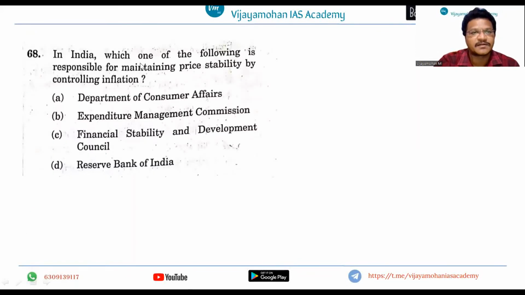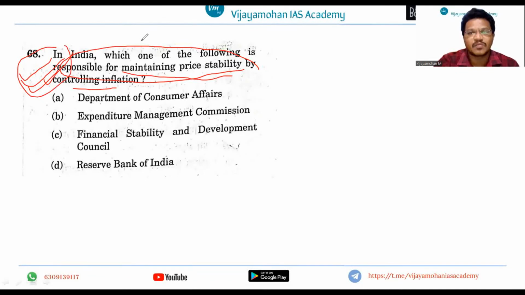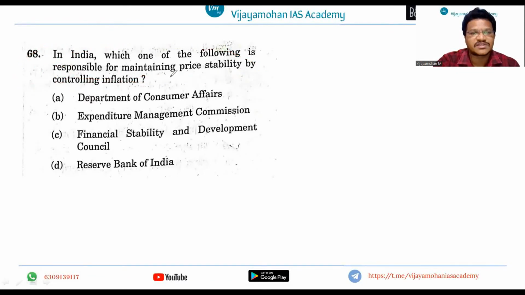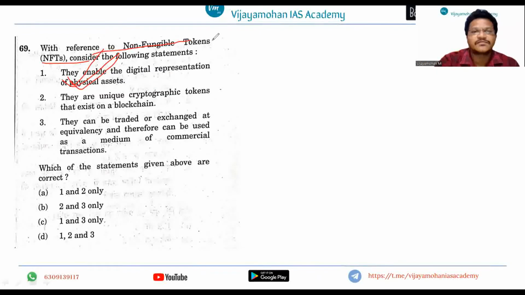In India, which one of the following is responsible for maintaining price stability by controlling inflation? It is a direct question. And again, I told you that the UPSC is concentrating more on inflation and monetary policy. So in India, which one of the following is responsible for maintaining price stability in controlling inflation? This is a kind of easy question, right? And a direct question.